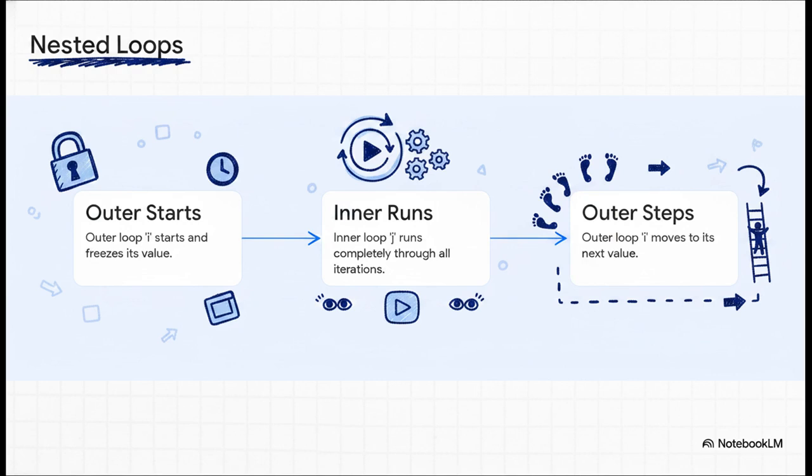Now, things definitely get tricky when we put loops inside of loops, which we call nested loops. Let's walk through this step by step using i for our outer loop and j for our inner loop. Step 1, the outer loop i starts its first iteration and freezes, just holding its value. Step 2, the inner loop j now starts and runs completely through every single one of its iterations while i just sits there and watches. Step 3, only after j has finished its entire cycle does the outer loop i take a step forward to its next value. Then the whole process repeats. The inner loop j starts all over again from the beginning. Just remember, the inner loop always completes its entire life cycle for every single step of the outer loop.